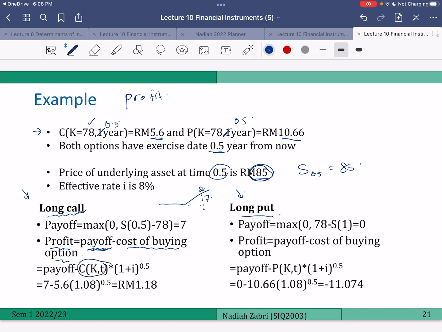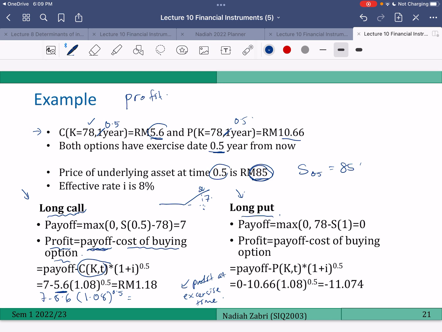It is 5.6. So 7 minus 5.6. And then you have to evaluate this profit at the exercise time. So you bring the cost that you paid for the call, you accumulate it by 6 months. So you times by 1.08 to the power of 0.5. So your profit becomes 1.18 ringgit.